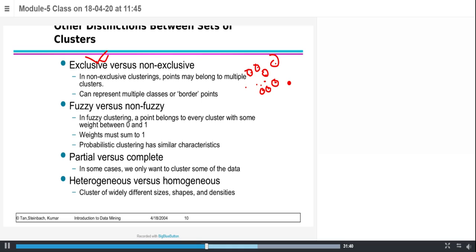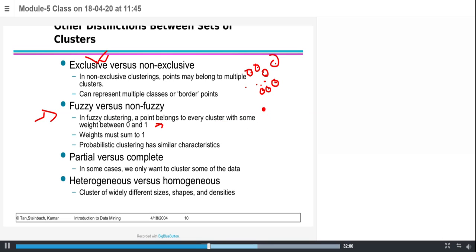There is one more type called fuzzy versus non-fuzzy. In fuzzy clustering, every point belongs to every cluster with a weight between 0 and 1. I can give you an example.